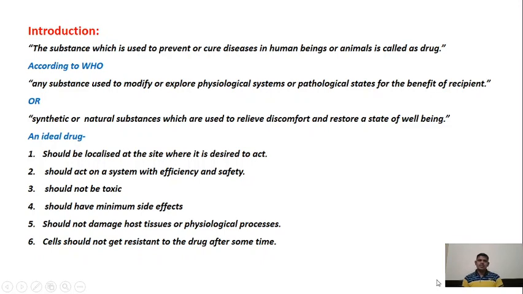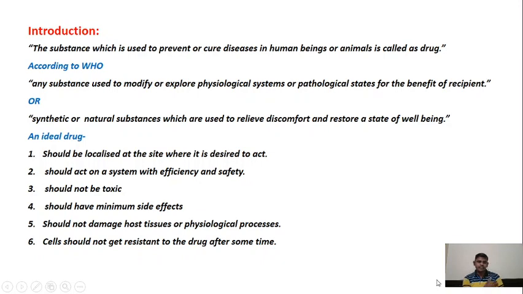Now, what is called an ideal drug? These are the properties of the ideal drug as given below. One, it should be localized at the site where it is desired to act. Suppose you are having a headache, then this drug molecule should be localized to the headache portion only.